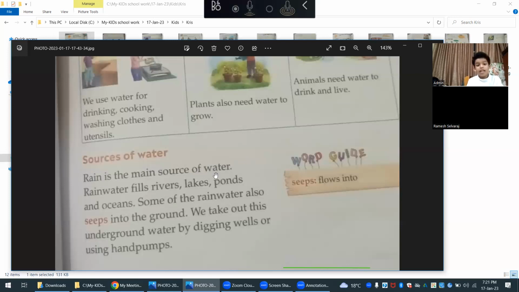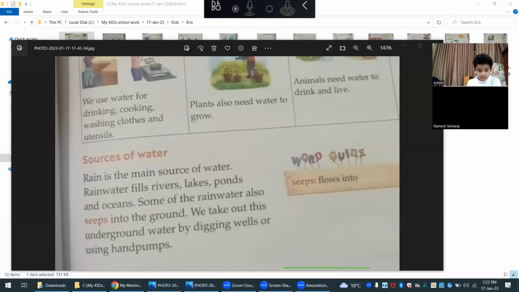Rain is the main source of water. What do you mean by source? Source means getting water from something. Read the next sentence. Rainwater fills rivers, lakes, ponds, and oceans.